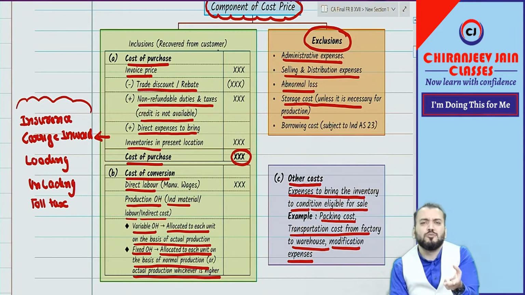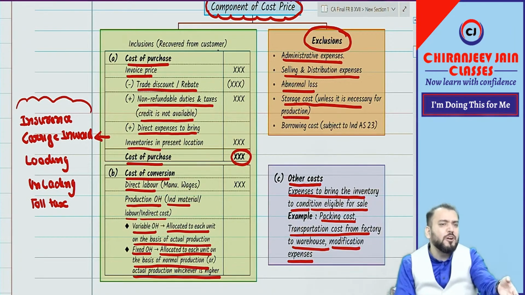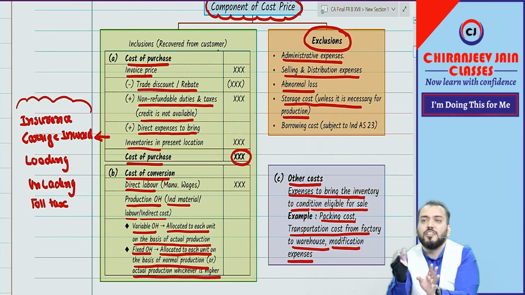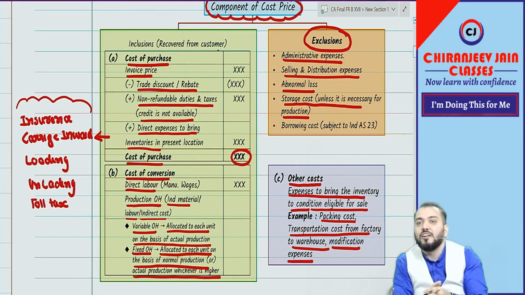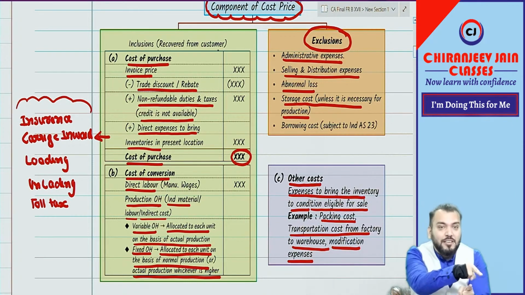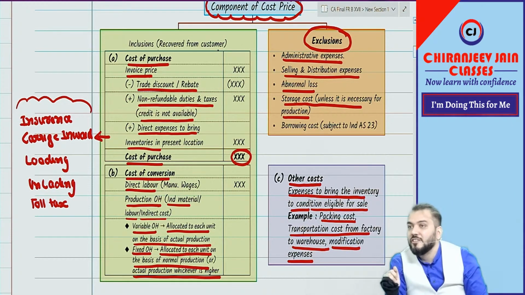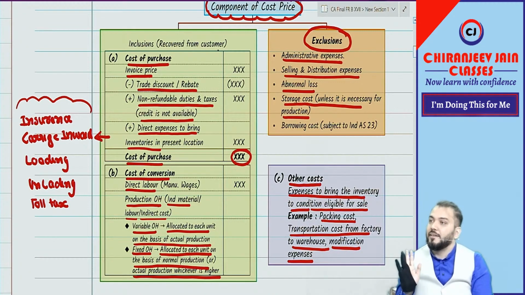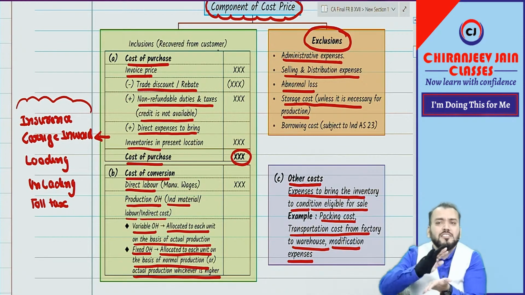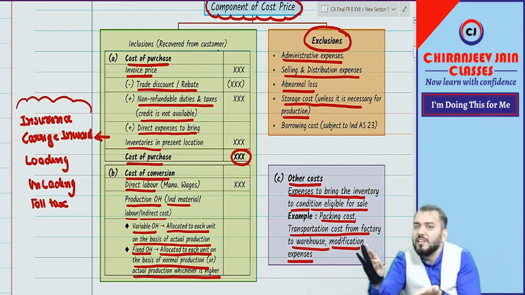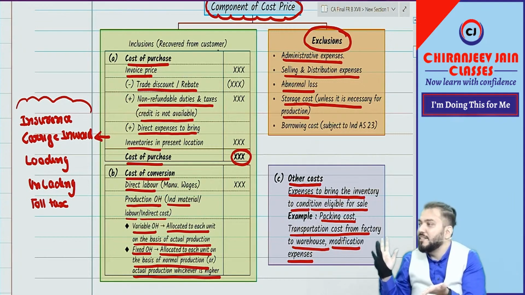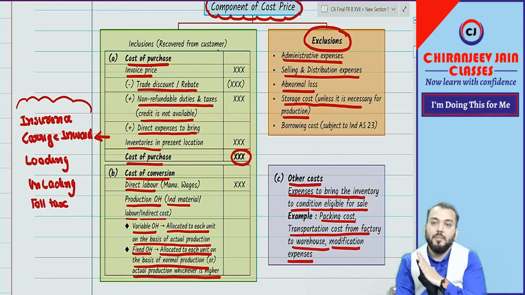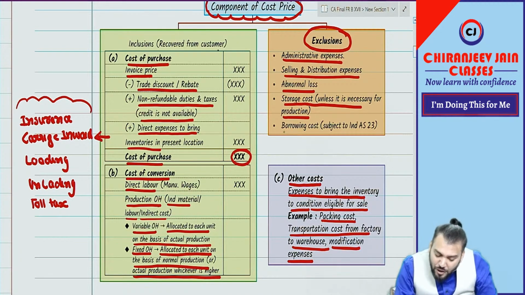Means there can be two types of storage cost. One is which is necessary for production process, one which is not necessary for production process. For example, if I say storage cost of raw material, necessary, not necessary, necessary, therefore it will be included. But storage cost of finished goods, not necessary, therefore it will not be included in the cost price of inventory. Once it is ready for sale now, then whatever expenses you are incurring, that will never be part of cost price. Once it is ready for sale. Got it? Yes, sir.